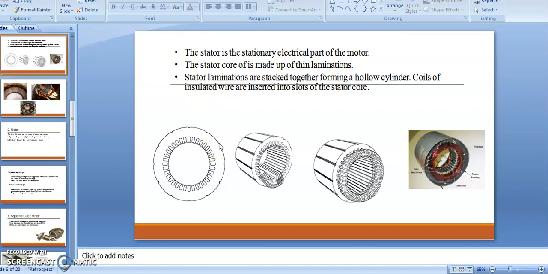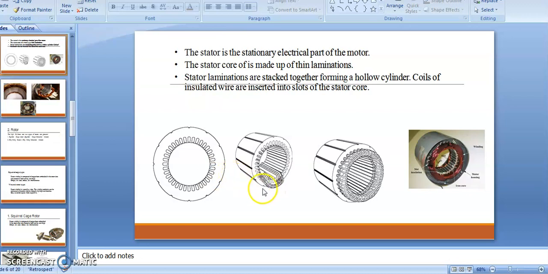That means we have a number of slots here. Suppose, just for example, there are a total of 30 slots. Then 10 slots are for R phase, 10 slots are for Y phase, and 10 slots are for B phase. That means all phases have an equal number of slots: 10 for the first phase, that is R phase, the next 10 for Y phase, and the last 10 for the B phase.